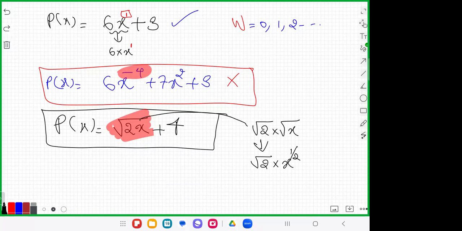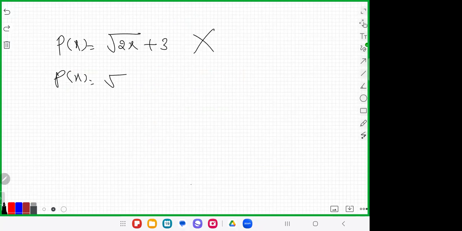This is a confusion question. Once again, p of x is equal to root of 2x plus 3 is not a polynomial, but p of x is equal to root 2 times x, with x outside the root, plus 3 is a polynomial.